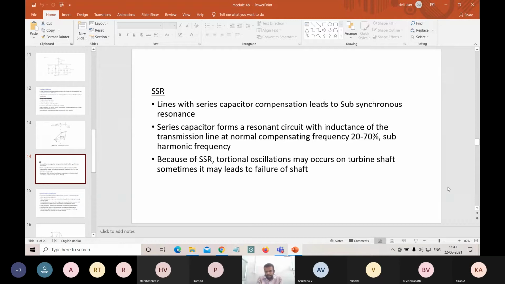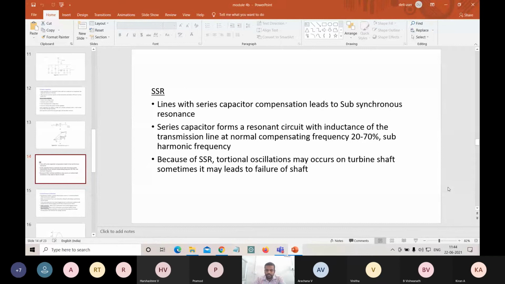Here are the disturbances, and one more thing: the currents of subharmonic frequency are excited and superimposed over the power frequency. Normally subsynchronous resonance will be formed by the subharmonic frequency.